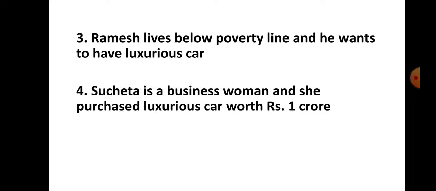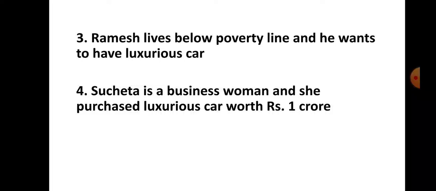So what is a demand? Demand is an effective desire which is backed by ability to pay and willingness to spend. And Ramesh lives below poverty line. So his ability to pay is absent, willingness to spend is also absent, and he wants to have a luxurious car. That is a desire only. So what is the concept here? Desire. Okay, immediately you will get 1 mark and 1 mark for explanation of the concept desire.